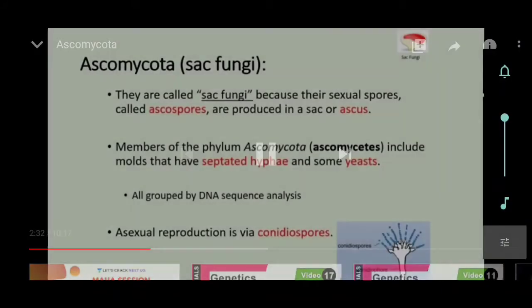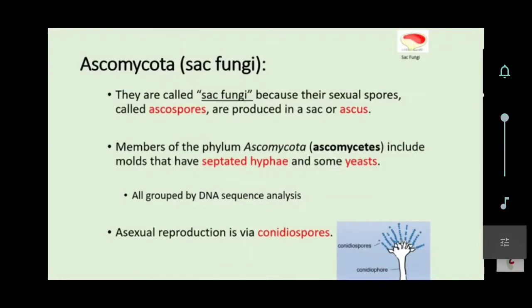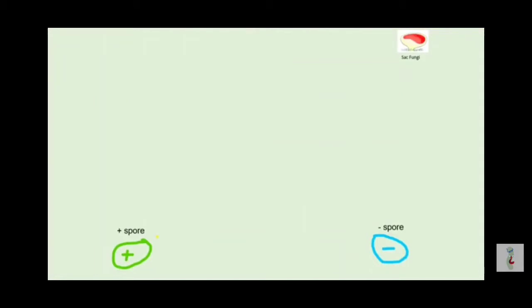Ascomycota. Let's talk about the life cycle of a typical multicellular Ascomycete to give you an example of how they reproduce sexually and asexually. Typically, Peziza is used as an example. Let's start with two spores of different mating types. These types are called plus spore and minus spore.